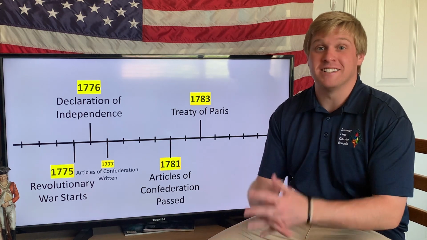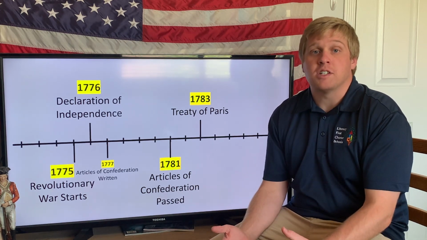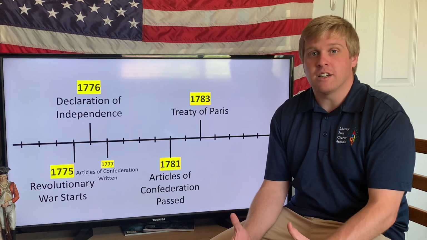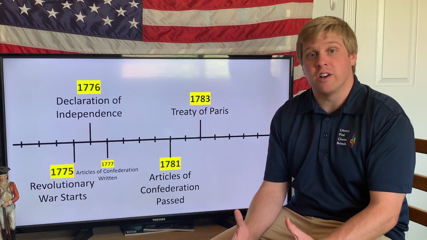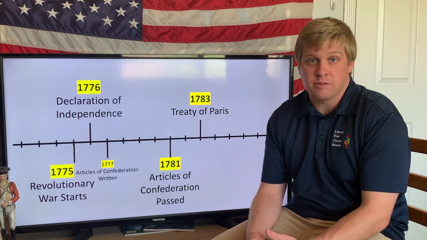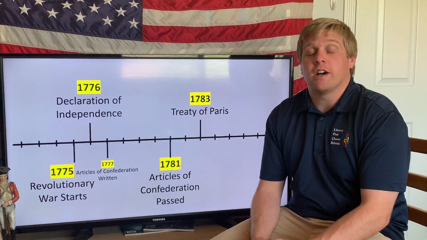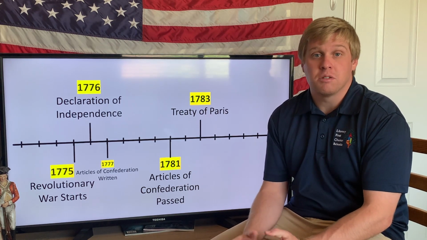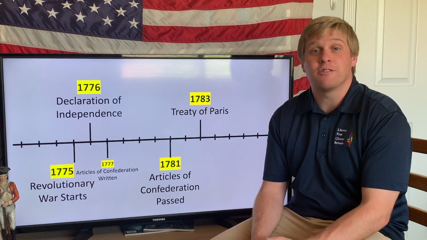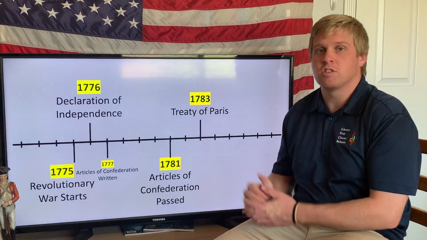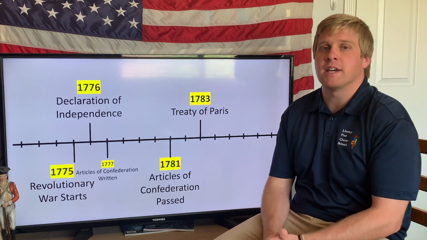Let's just dive right on into today's topic. In order to best understand what we're going to be talking about today, we kind of need to understand what the timeline of events was during this era. Today, as you've no doubt seen from the title of this video, we're going to be talking about the Articles of Confederation, better known as the United States of America's first attempt at forming a government. So let's walk through this timeline here, and then we'll open up the text to add more to it.